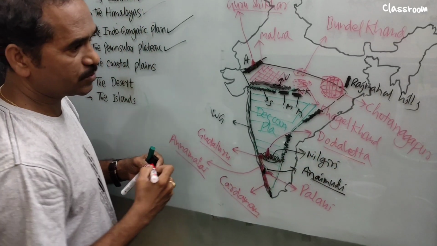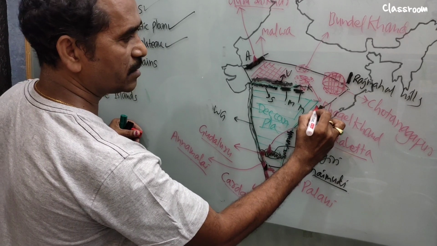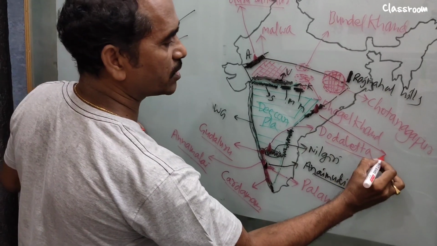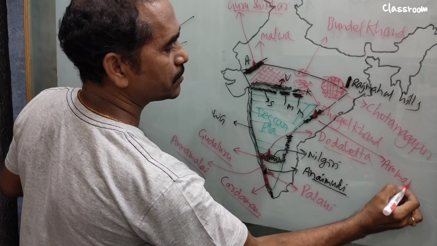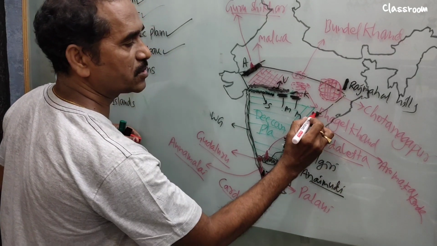Okay. Now let's move on to the highest peak in the Eastern Ghats. Here in Andhra Pradesh, it is Aromakonda. You have to practice Aromakonda. And Mahendragiri is also here. Mahendragiri.